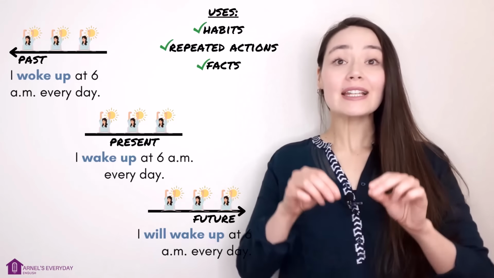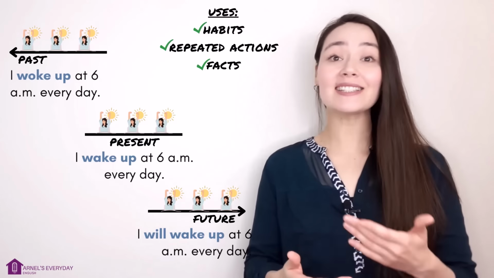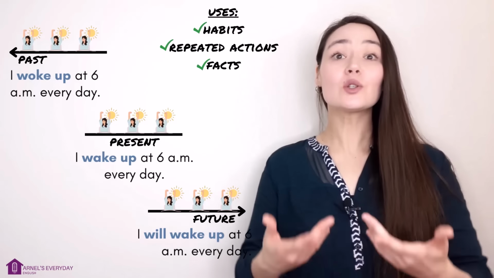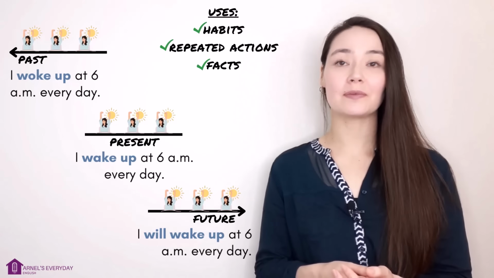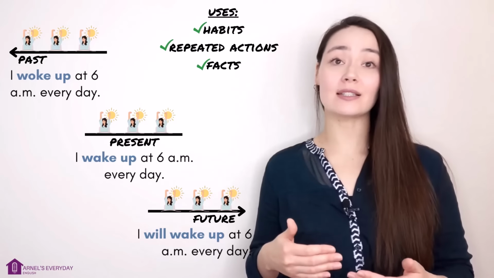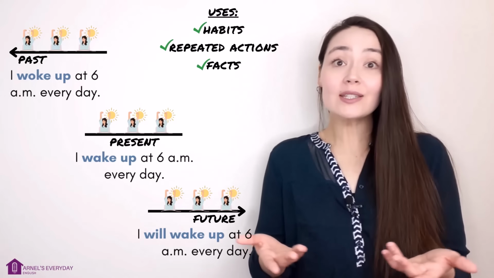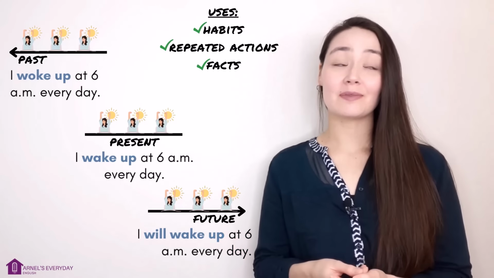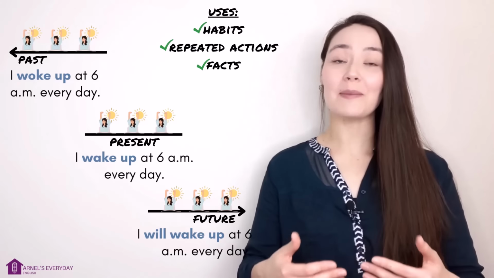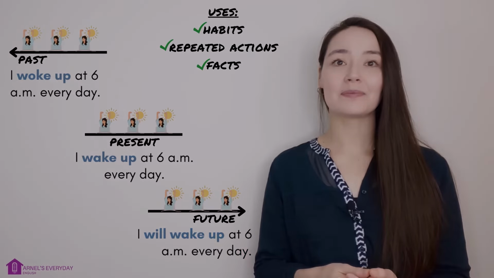Now in the present, I wake up at 6 a.m. every day. This is normal for me. I woke up at 6 a.m. every day. It was normal for me. Future: I will wake up at 6 a.m. every day.